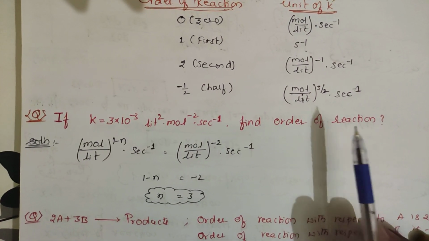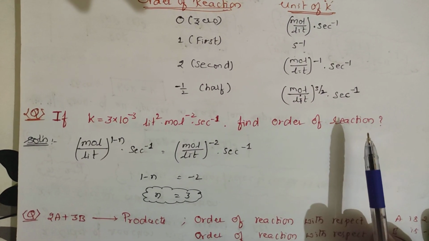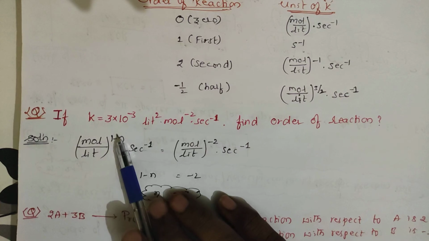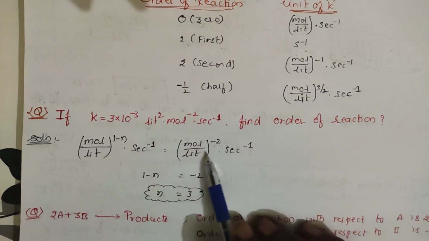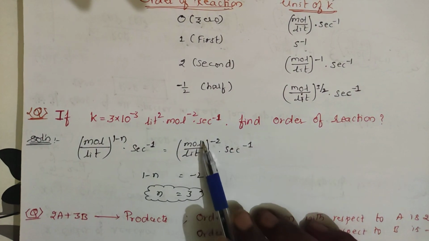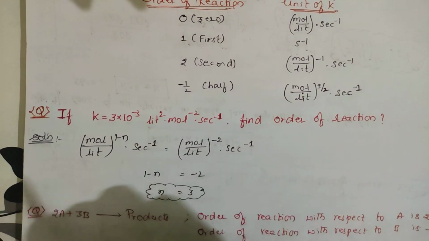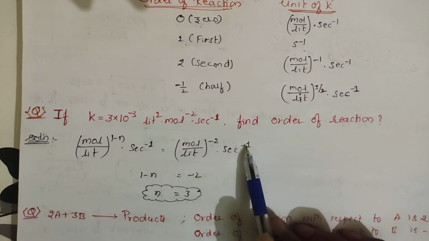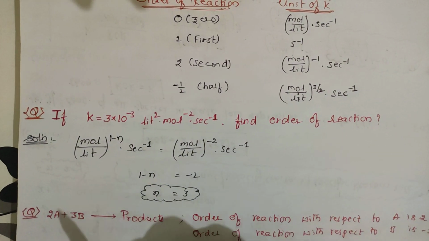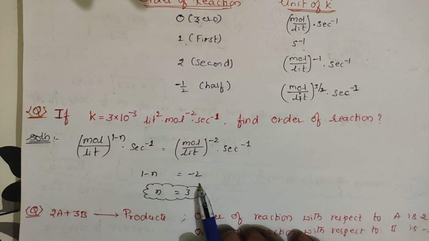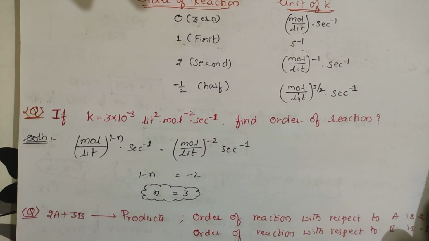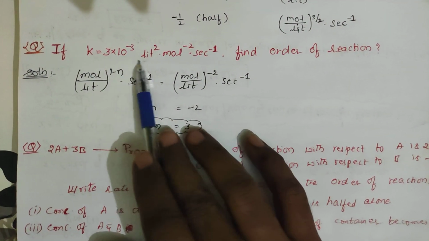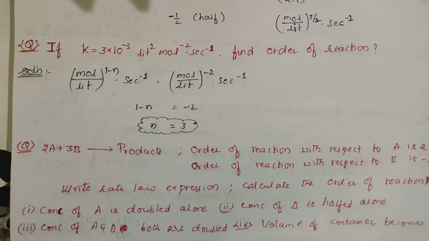If you have understood very well, pause the video and try to solve the question. Otherwise, follow the answer. The general formula is moles per liter to the power 1 minus n into second inverse, and we compare this with the given unit. Liter square moles power minus 2 means moles per liter whole power minus 2, second inverse. Second inverse cancels and moles per liter cancels, so 1 minus n equals minus 2, and n equals 3. Getting this? So this K value belongs to a third order reaction.